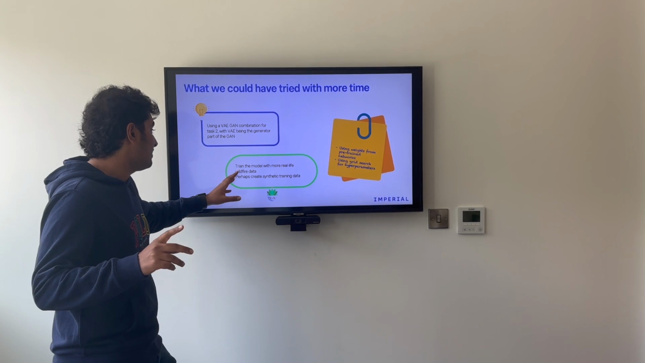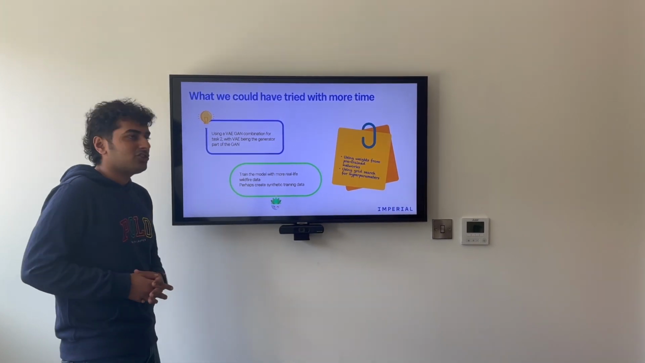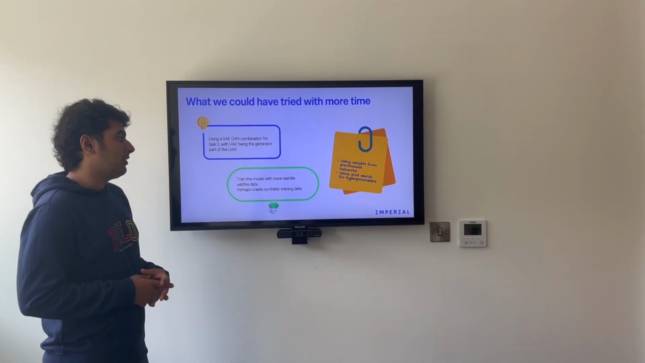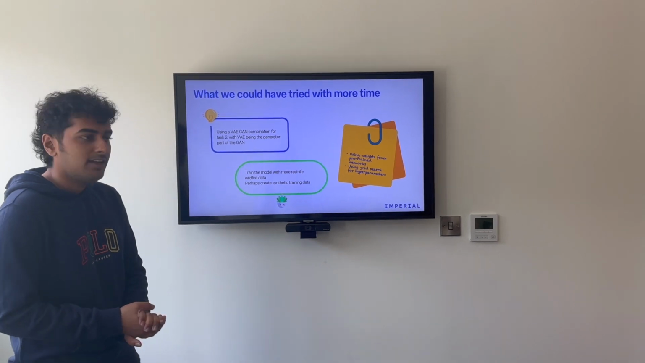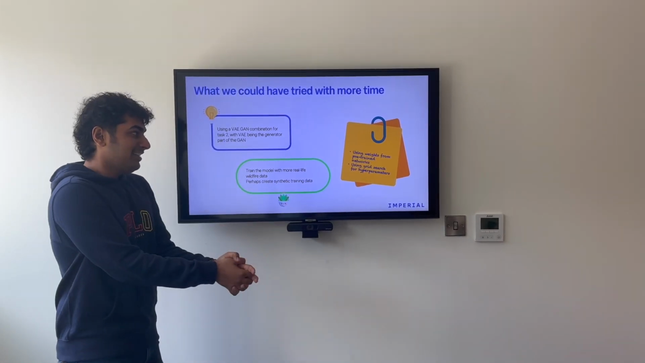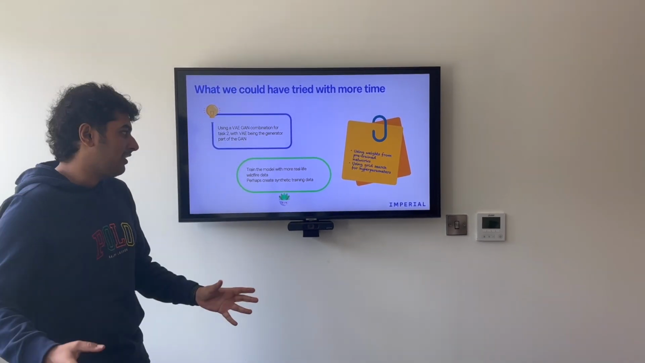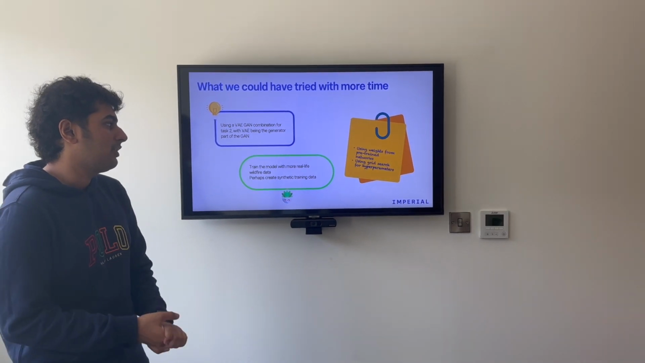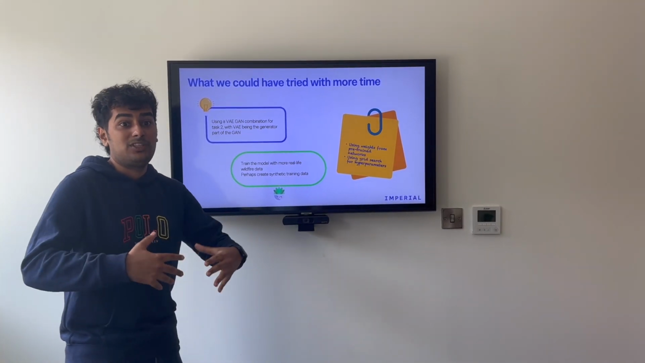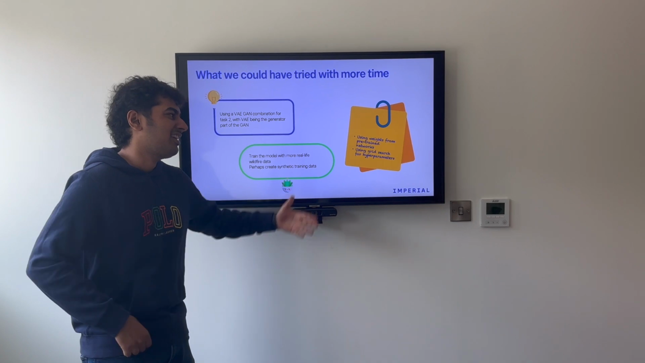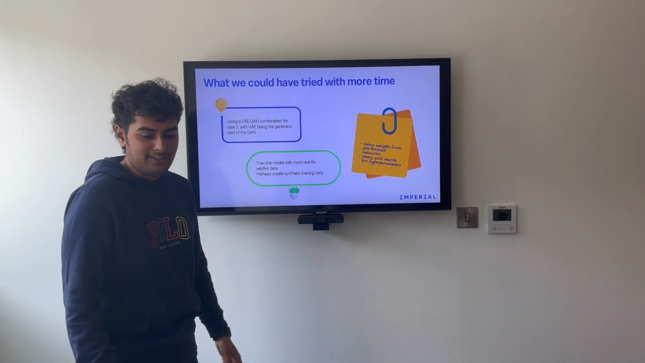And when it comes to the data, we could have tried to consolidate more data online or to create perhaps synthetic training data. And on the other side of things, we could have tried using pre-trained network weights and using grid search for hyperparameters in a more detailed fashion, but due to time, we couldn't really get onto that.